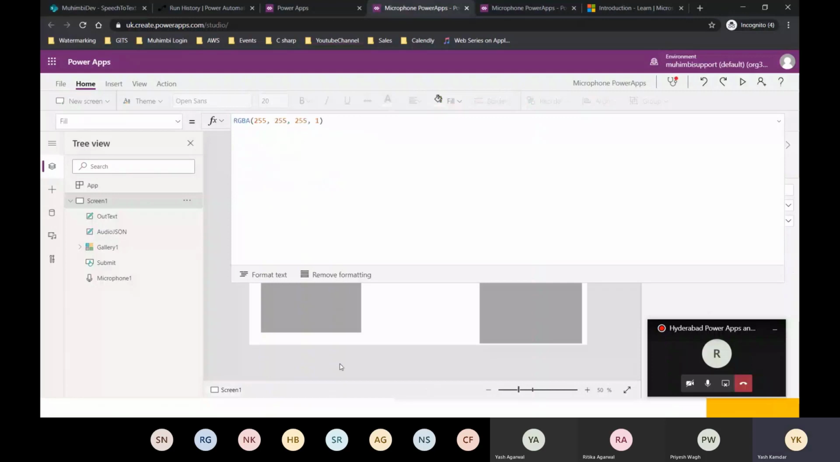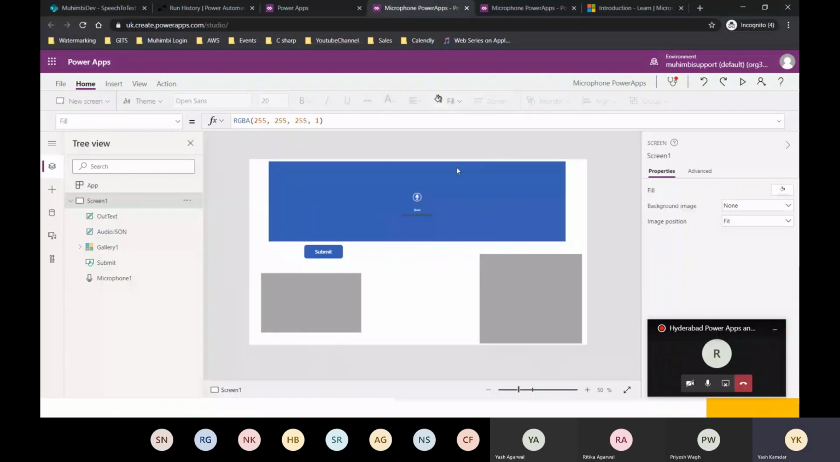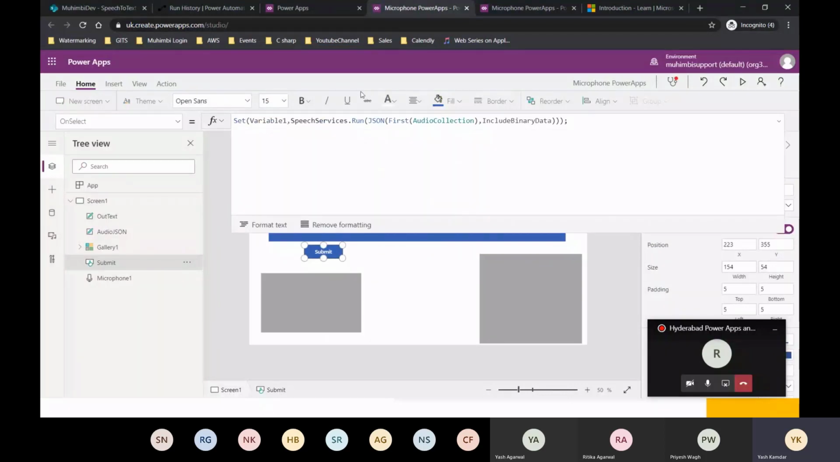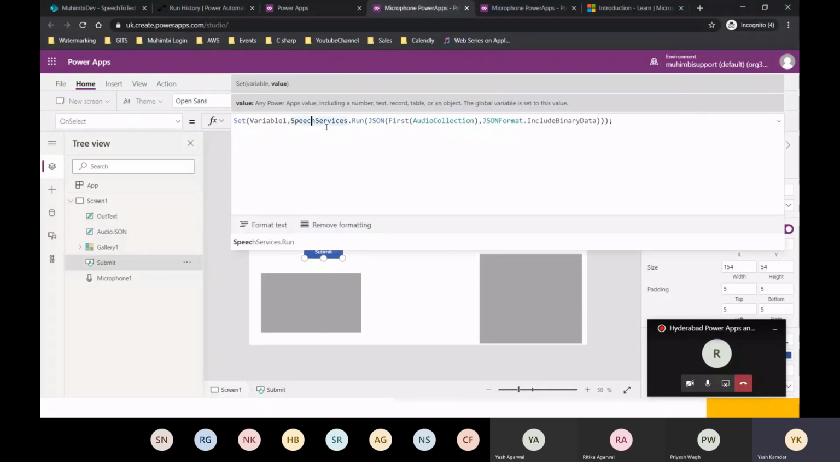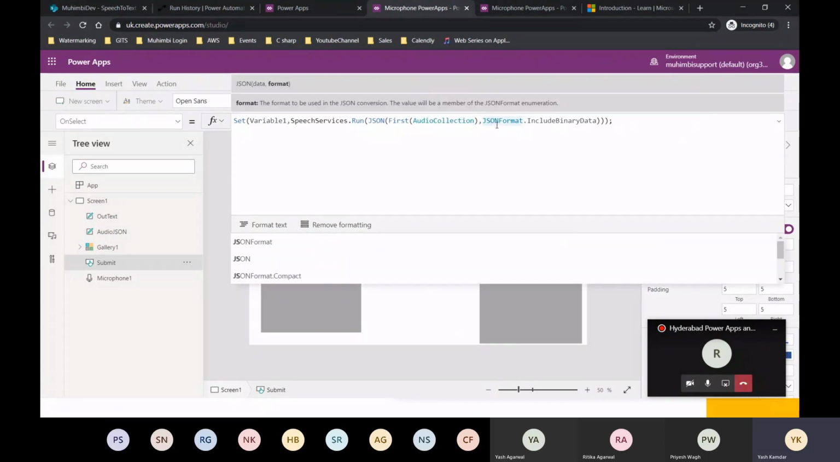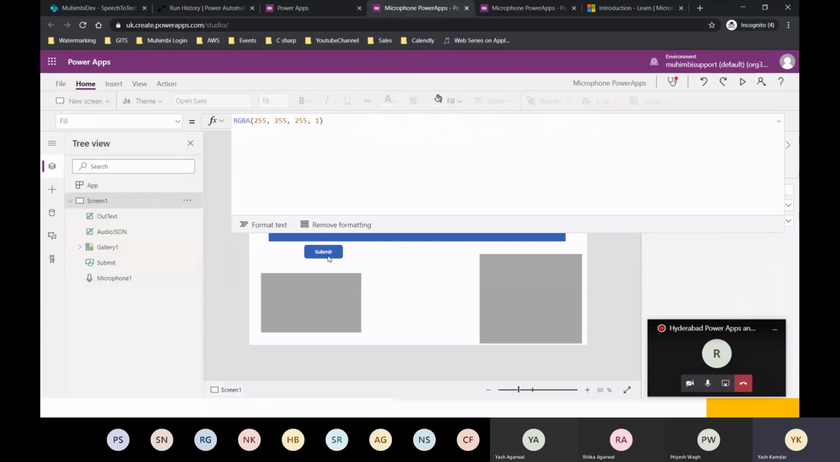Now this is done, and now I want to forward this data to Power Automate. So how to do that? Click on the submit button, and you'll see it's very simple. The name of the flow, speech services dot run, that is the method, and then the same thing: JSON. Rather than sending the entire audio collection, I'm just sending the first audio present in my audio collection, and then again I'm just mentioning the format. So JSON format dot include binary data. This being done, when I click on submit, my audio will be exchanged from Power Apps to Power Automate. Easy peasy, right? It's not very complicated.